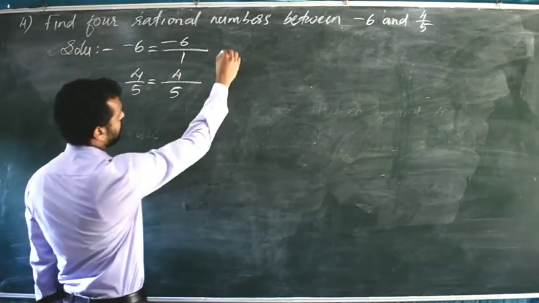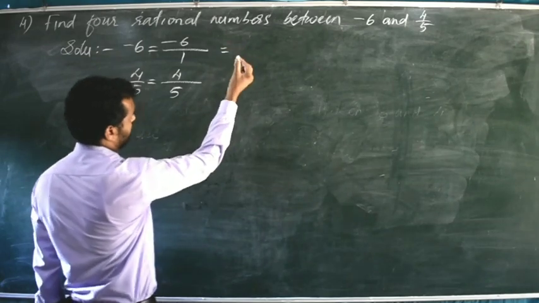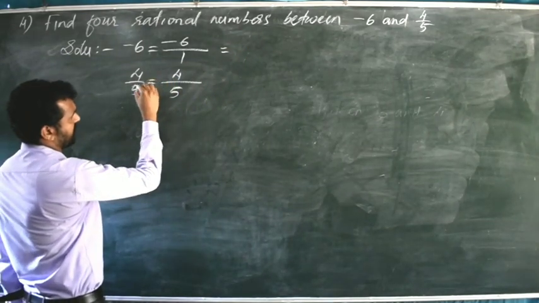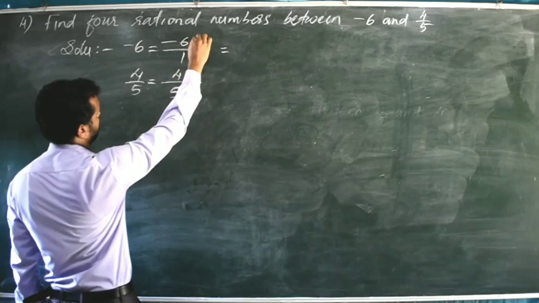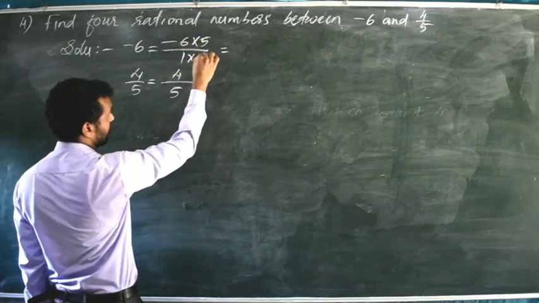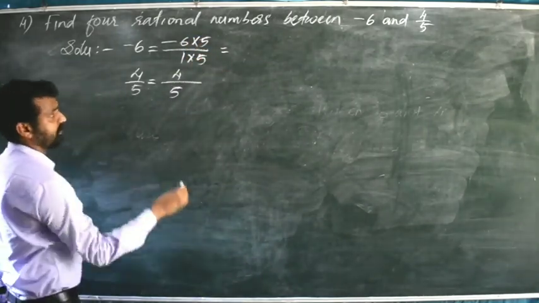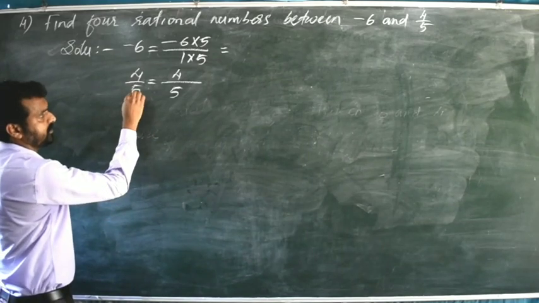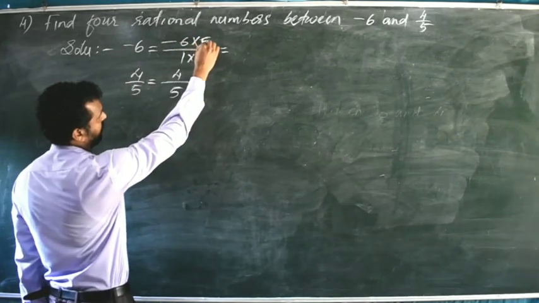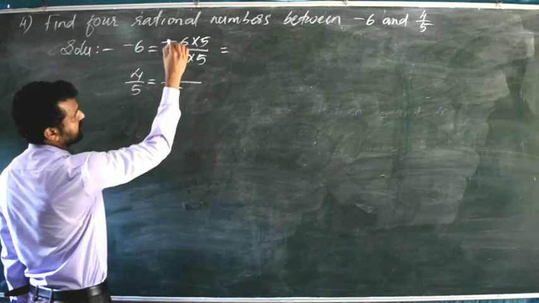So how can we make the denominators equal? Just opposite we will multiply, that is, whatever the denominator is in the second rational number, we will multiply that in the first rational number. In the second rational number the denominator is 5, so I have multiplied 5 in the numerator and denominator of the first rational number.